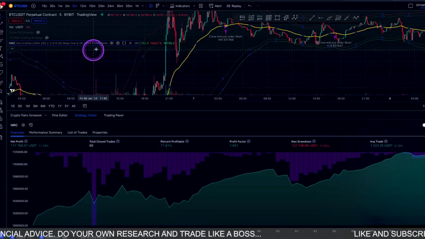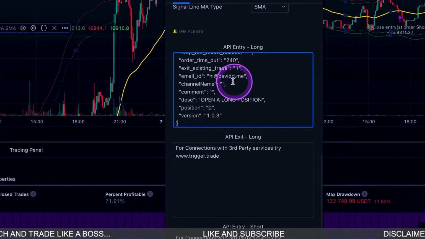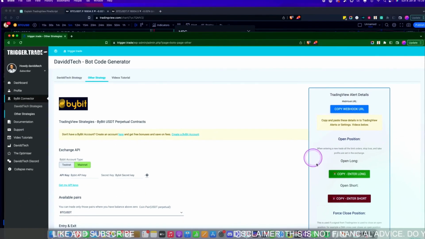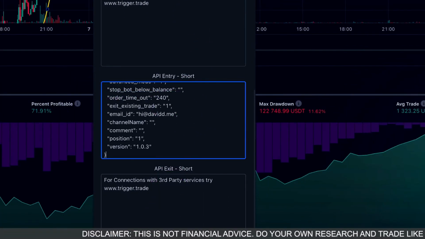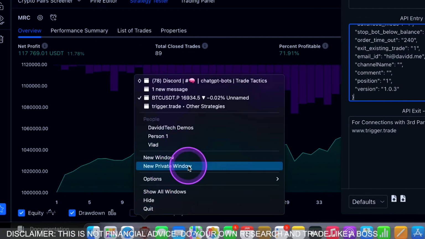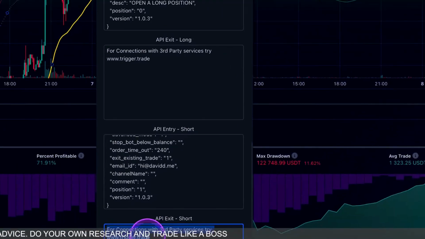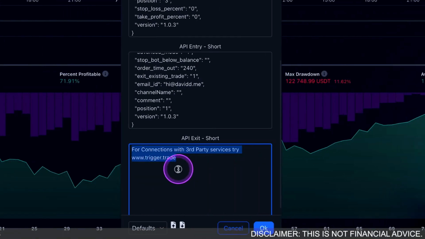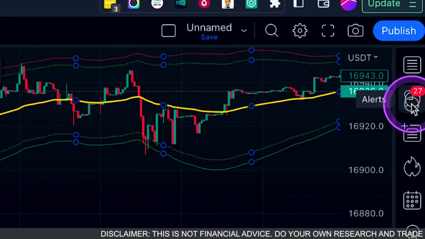I'm going to go back to the indicator itself, and we're going to click the cook button here. We're going to copy the code that it's provided with here, and then I'm going back to Trigger Trade again to copy enter short. Now I'm going to go here and enter short, copy and paste that just there. And then we have our exit signals just here as well. Trigger Trade over here. We're going to copy our exit long here, paste it, exit long just here like that, and then the final one is our exit short. We're going to copy our exit short over here, copy and paste that there. We're done.